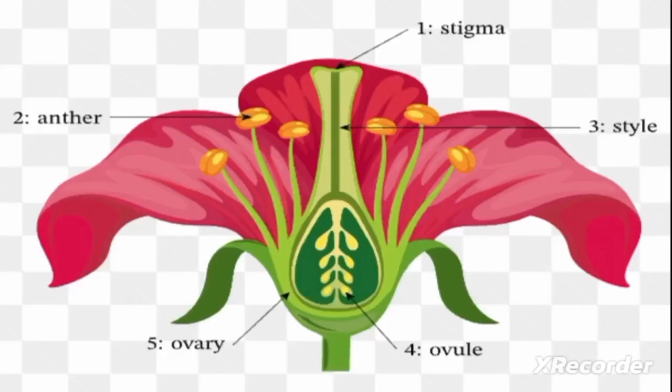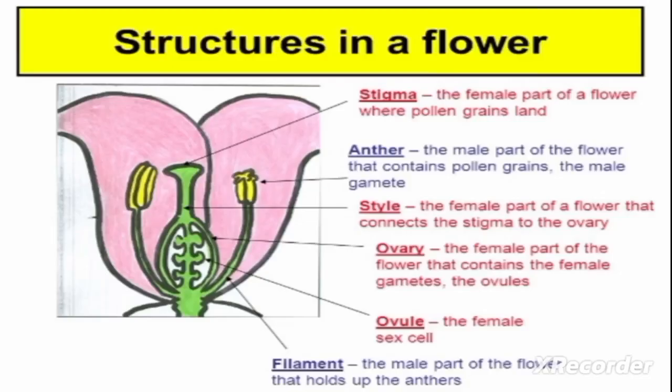So we have pictures here showing the parts of the flower. We have the stigma, the style, the ovule, the ovary, and the anther. We also have these labeled, and even functions are included: function of the stigma, function of the anther, function of the style, function of the ovary, function of the filament.